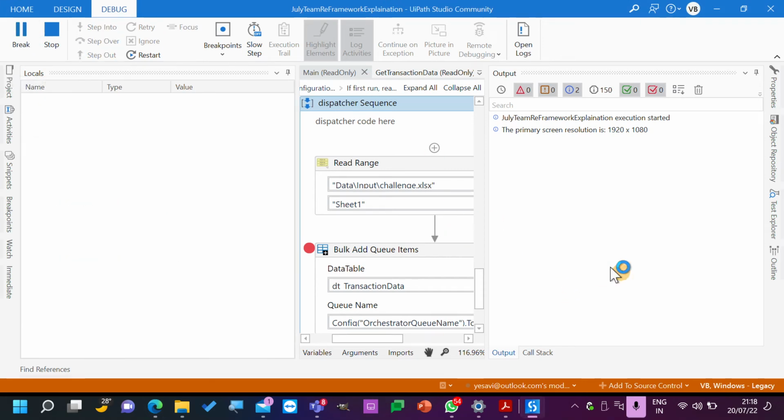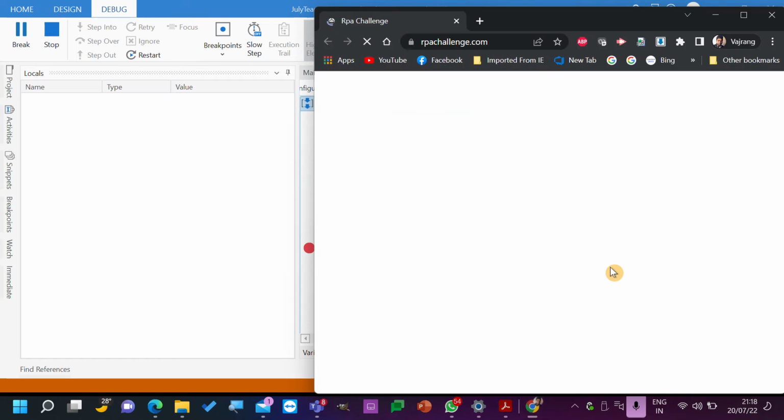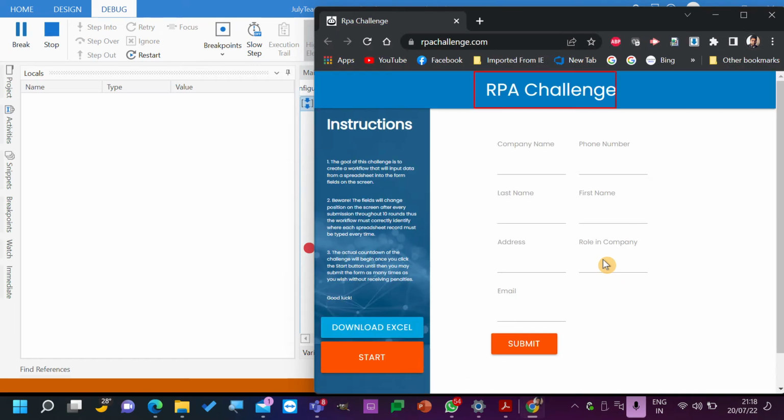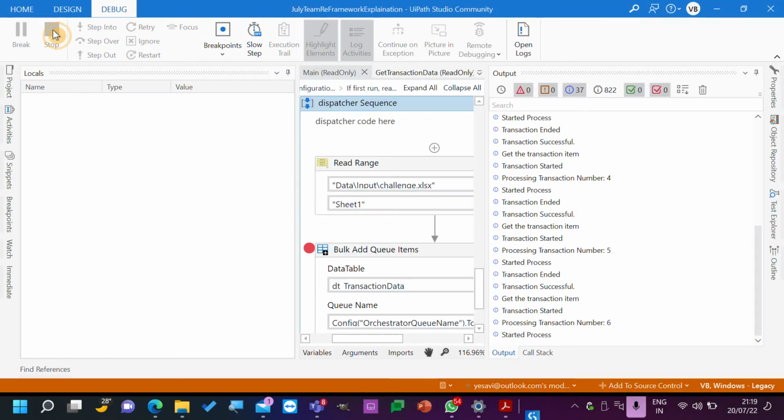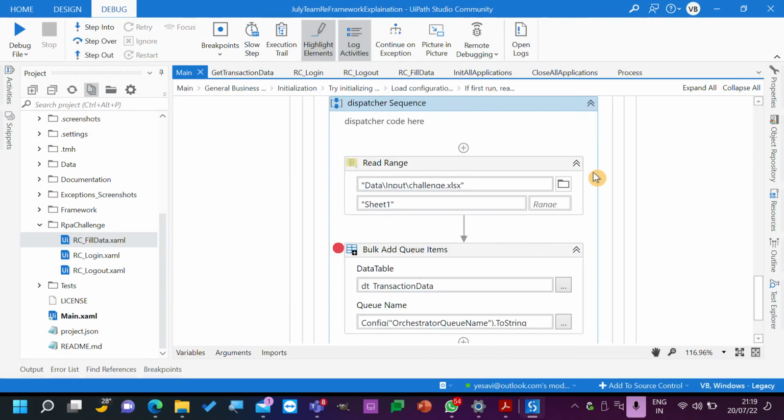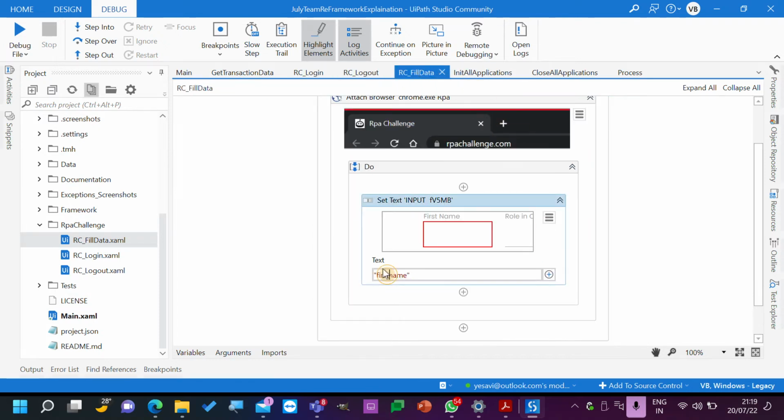Continue. Let's see. Opening RPA challenge website. Okay. First name. Why is it adding only first name? I think we are not looping the Header. No, not exactly. The mistake that we have done is in field data, we give static value.